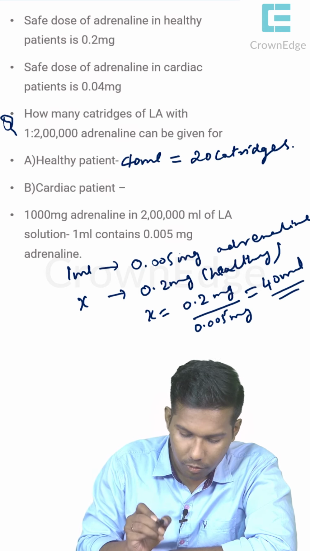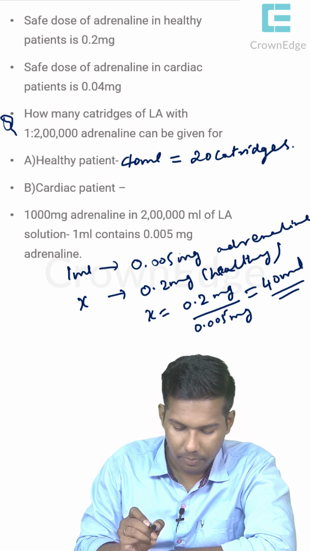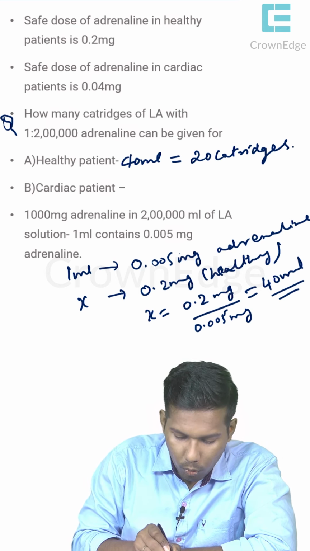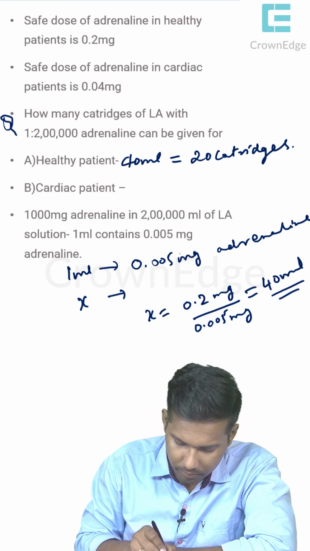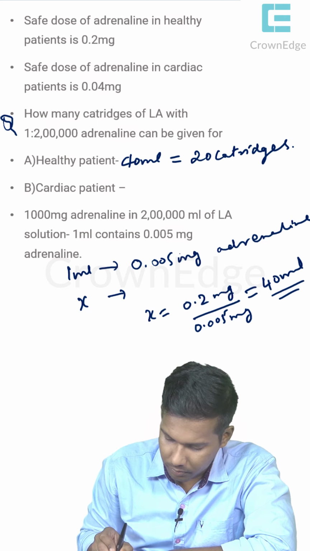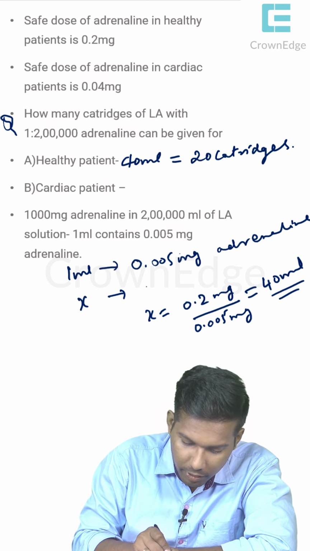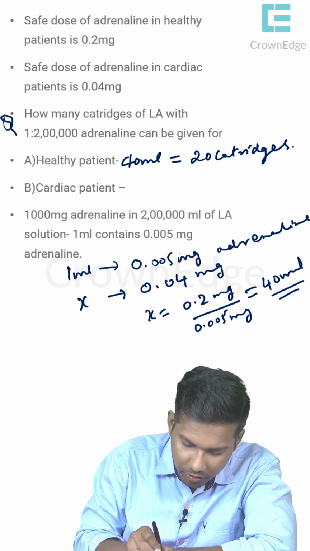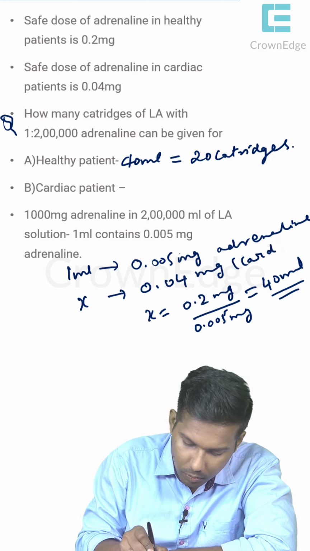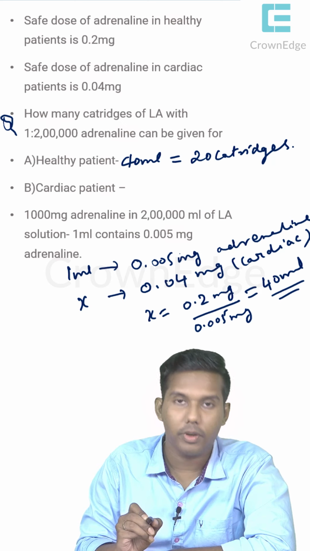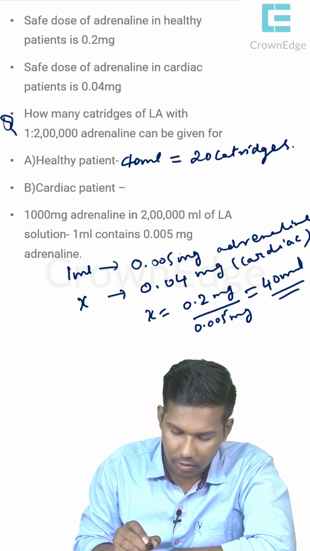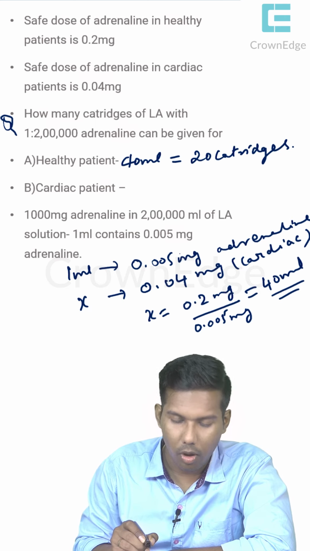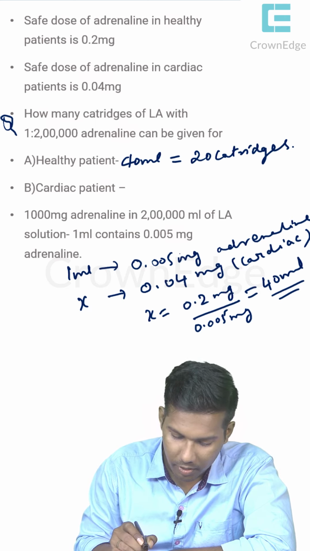Okay. So if you see in a cardiac patient, what is the safe value in a cardiac patient? 0.04 mg in a cardiac patient. I hope everyone understands this. So what is the x value for us? So how much ml can be maximum given?